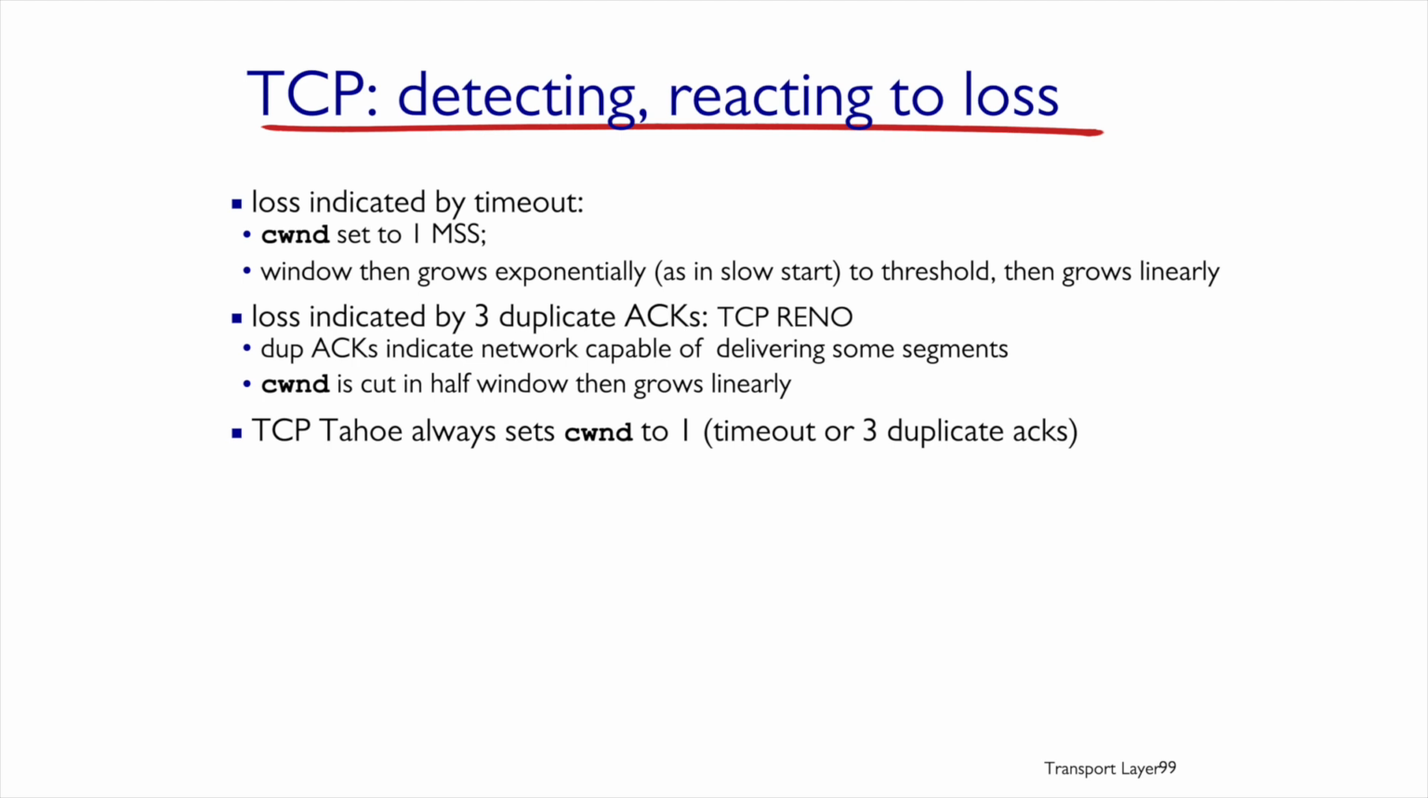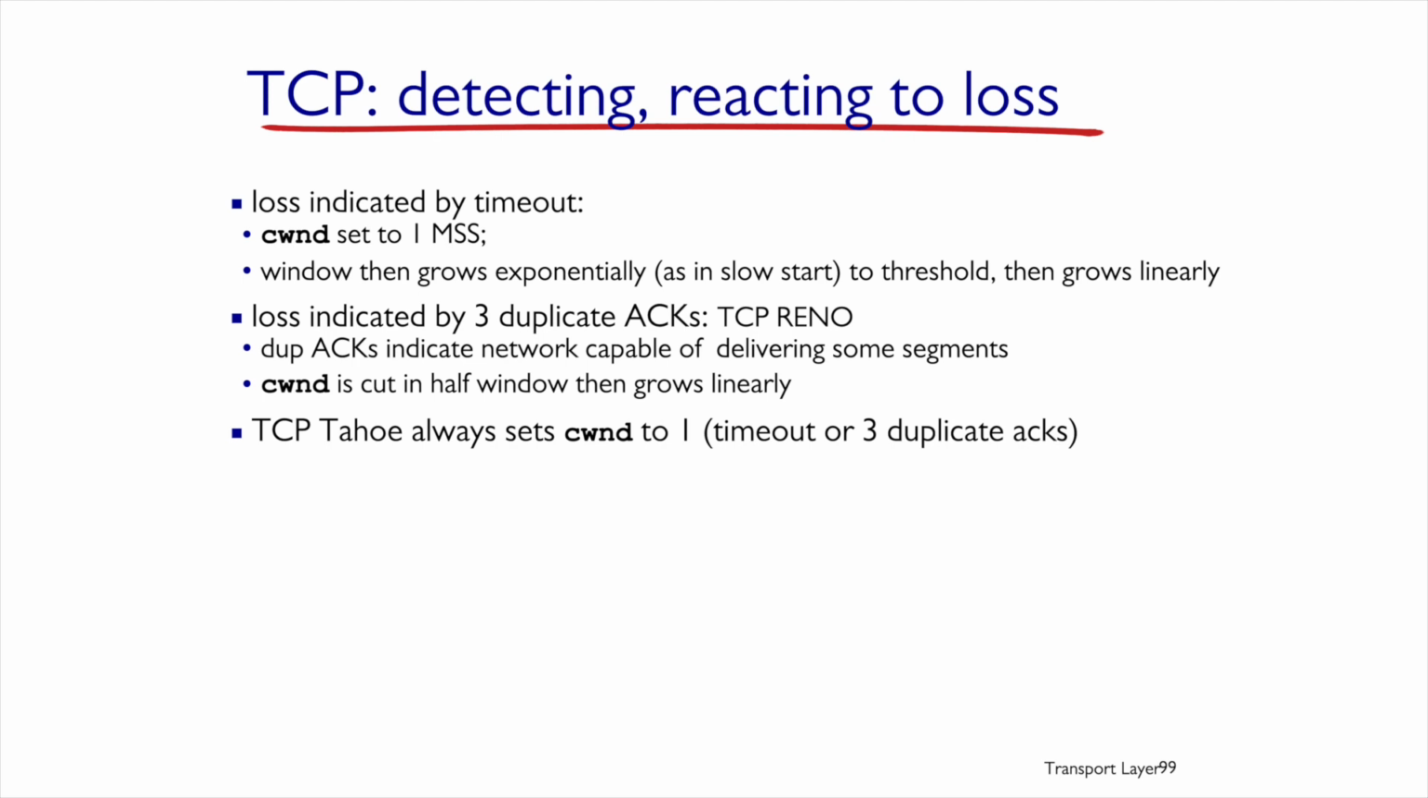We can look at loss. We can look at it as 3 duplicate ACKs. We talked about this optimization when we talked about implementing reliability. That's exactly what TCP Reno algorithm does. It says that duplicate acknowledgements say that packets are still traveling in the network. That means part of the segments reach their destination. So there's no point to start everything from a single MSS.